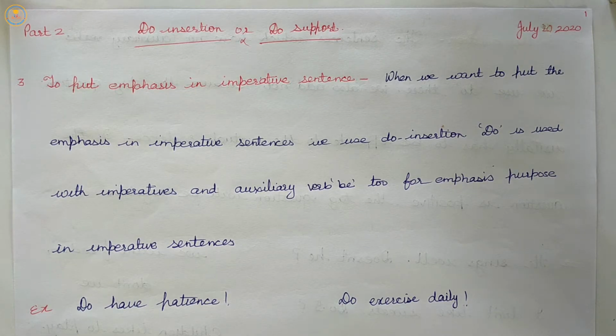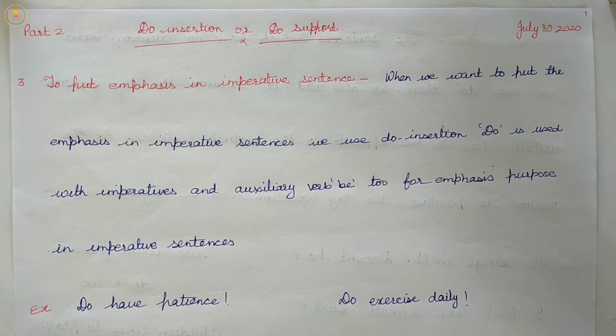We read our first two rules in our previous topic, that were to ask a question and to make a negative sentence. To ask a question, if there is no auxiliary present, then the sentence or tense requires the introduction of an auxiliary in the form of do support. Example: I know, do I know.